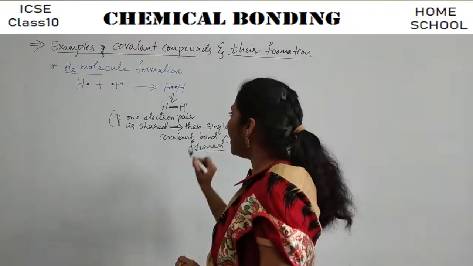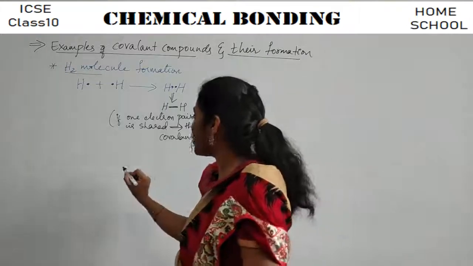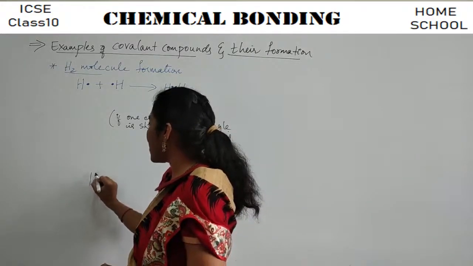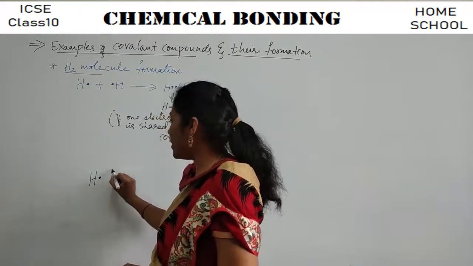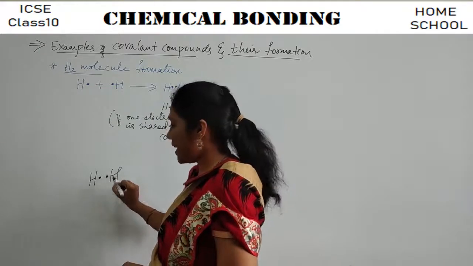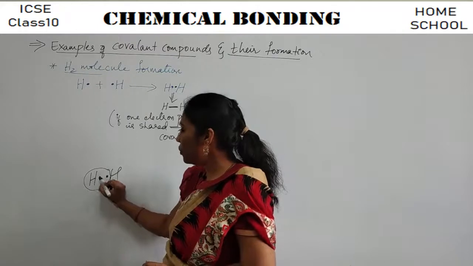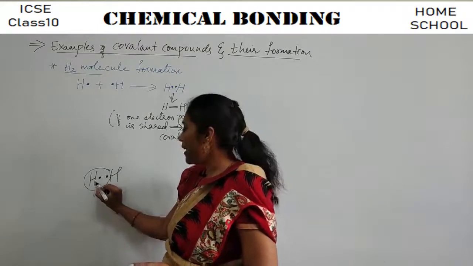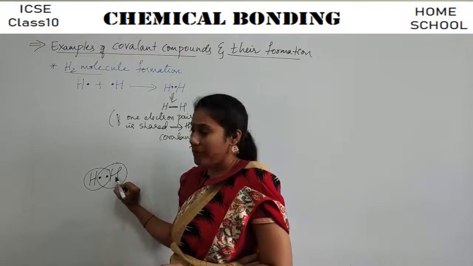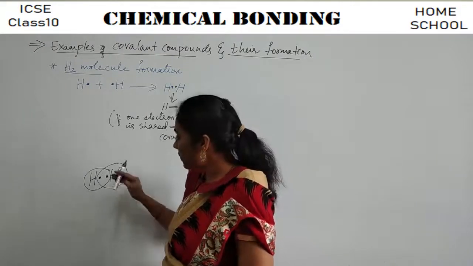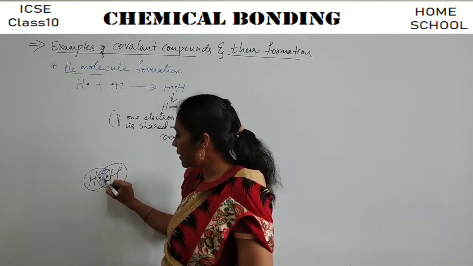Clear? And now how do you write the dot structure? Writing the dot structure is very easy, guys. Just you have to show, see, this is the electron of this hydrogen, this is the electron of this hydrogen. It's like these two electrons can belong to this first hydrogen, and these two electrons can also belong to this hydrogen also. Say this is a shared region. Yes or no? This is the shared region. See, I'll just mark the region with a blue pen.